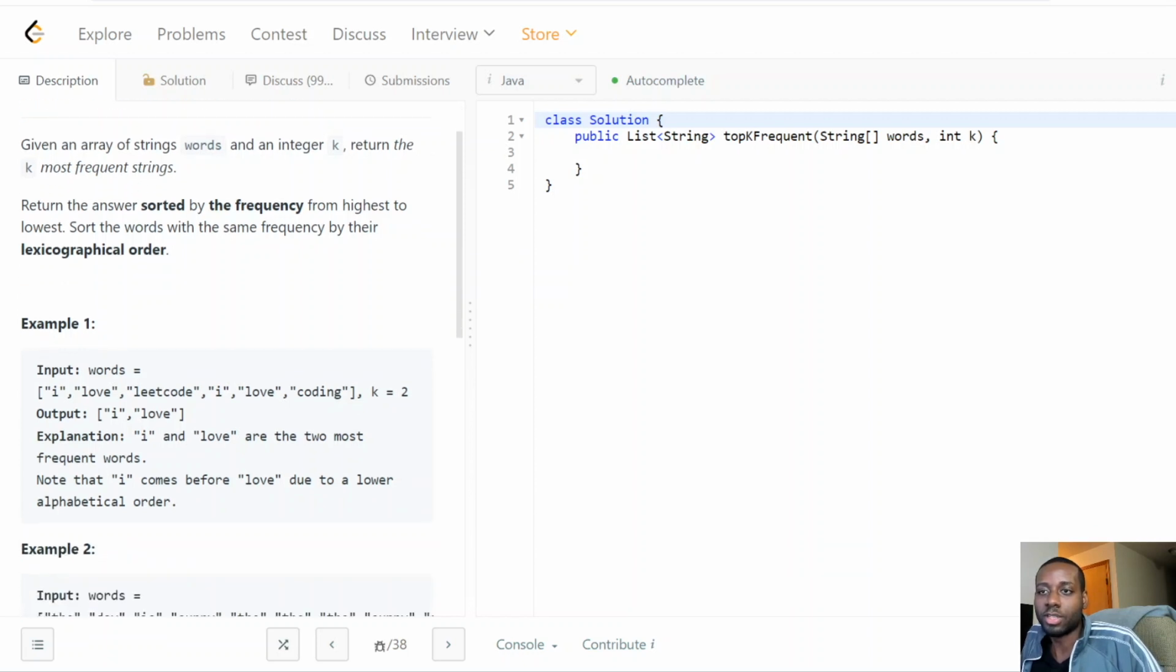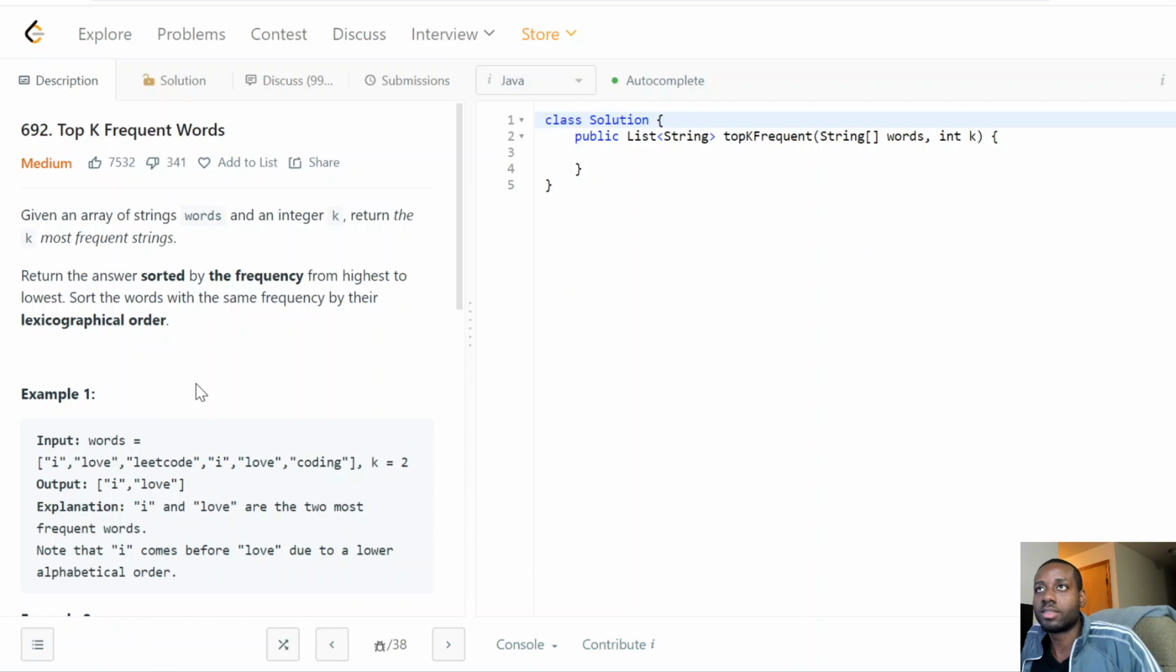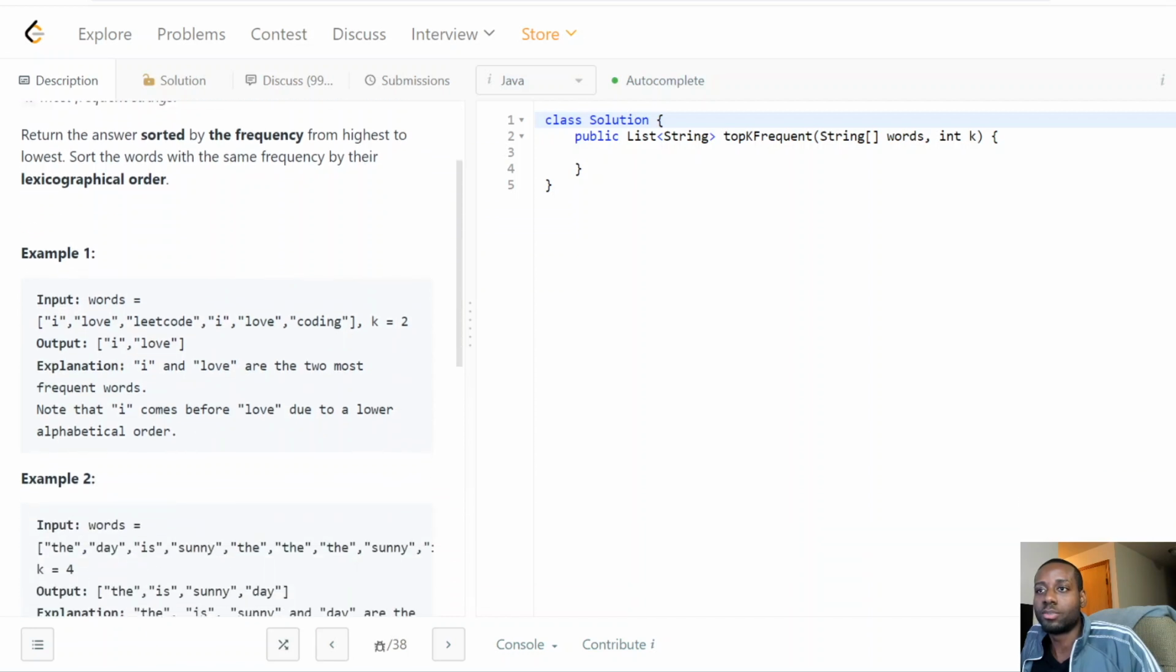For the example given here, you see "i love". They have the same frequency. Say k was 1, we need to return the top frequent word in this list of words. We will return "i". So let's say we add "i" and "love" in the heap and we have to decide which one to kick out. Since "love" is lexicographically bigger than "i", we kick it out right away. That's what we're going to do, guys.